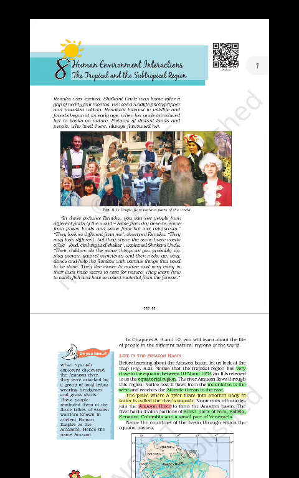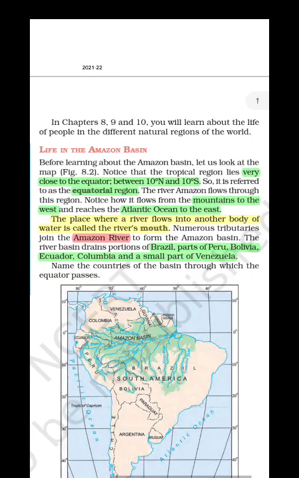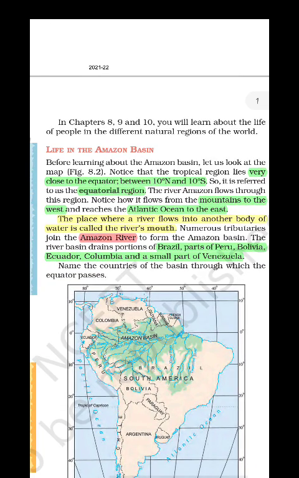Hello everyone. So this is chapter 8, human environment interaction in the tropical and the subtropical region. At first we have to know about the topic of life in the Amazon basin. Okay. So where is the Amazon basin located? It is located in the southern part of the America, means in South America.